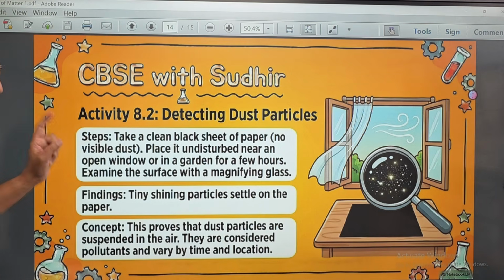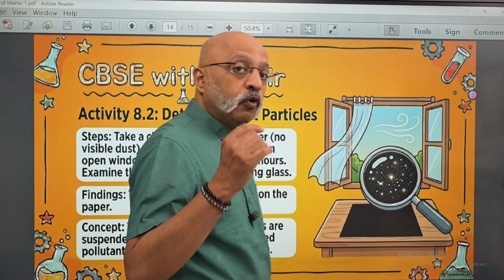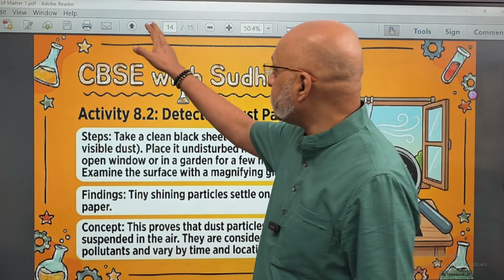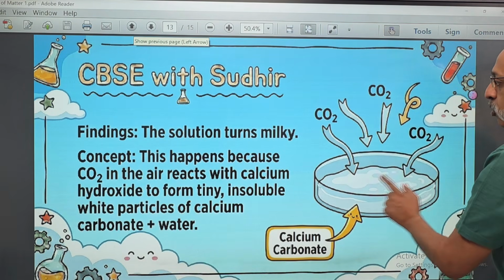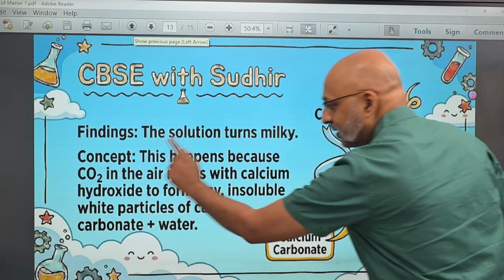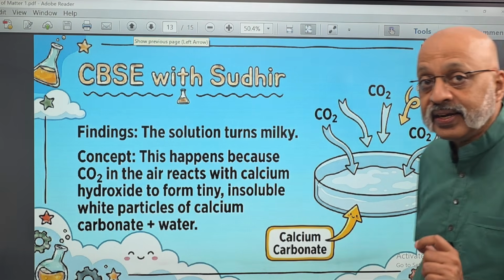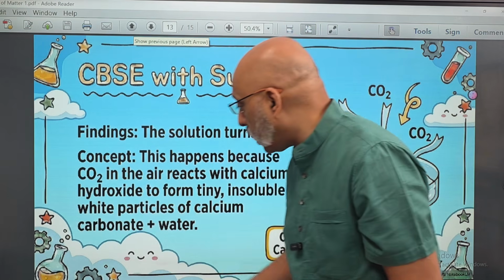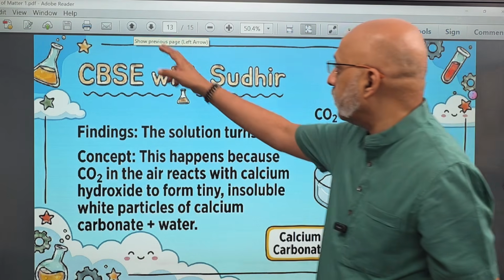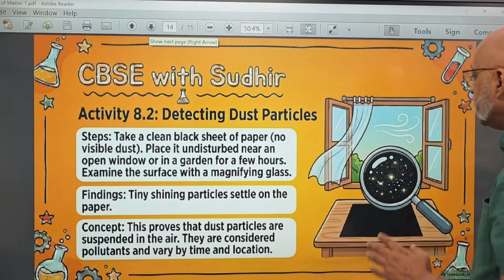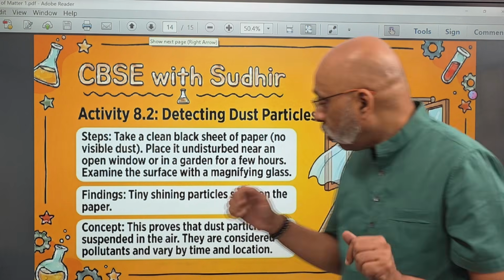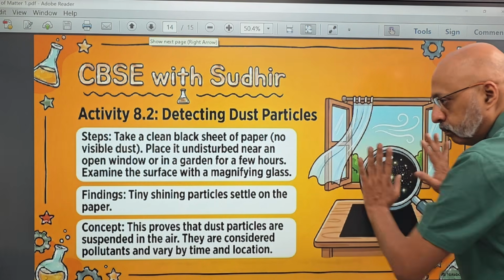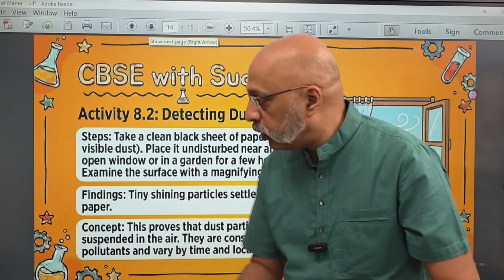Okay, now let's move to activity 8.2. So what have we learned in the last activity? In the last activity, we have learned that when carbon dioxide is in the air and that combines with calcium hydroxide, it leads to the formation of calcium carbonate, which is white in color. Now, the next activity is take a black sheet of paper. You will get those black chart papers, right? What you do is you put it near an open window.